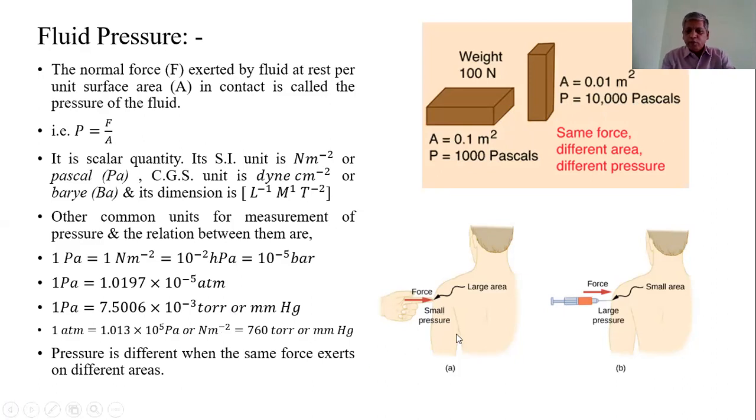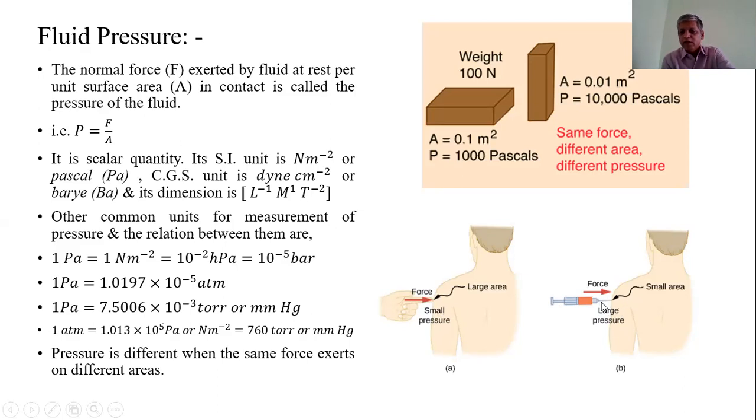Here also we experience the forces due to the fingers. If a finger is pressed on your arm, some pressure will be exerted on your arm, but when the same force is applied using this injection needle, the needle penetrates through the skin.